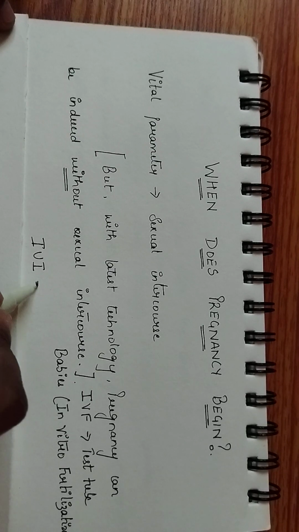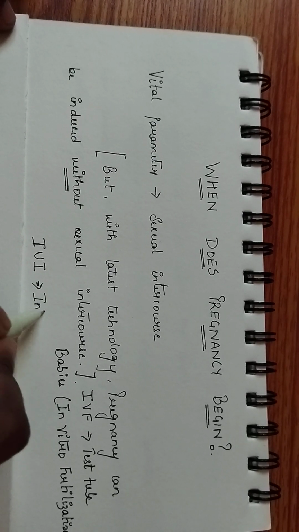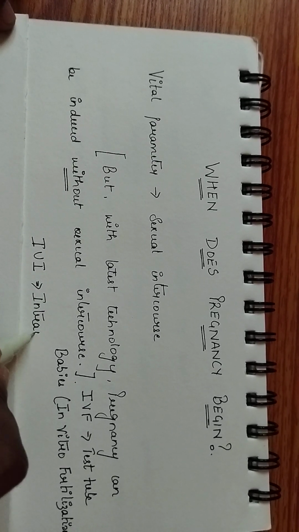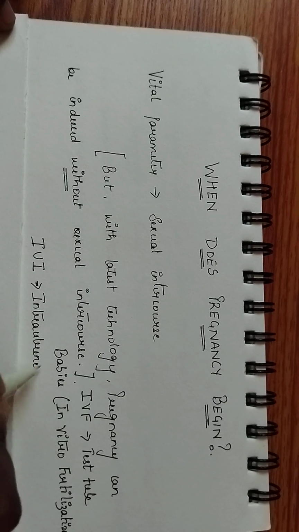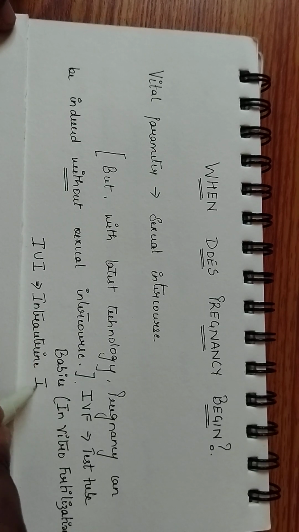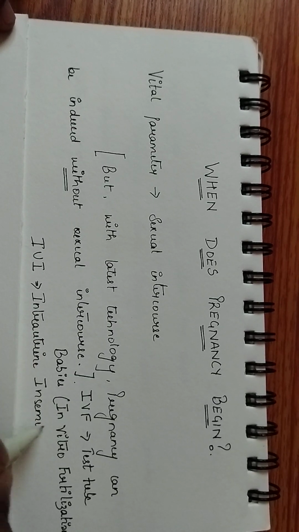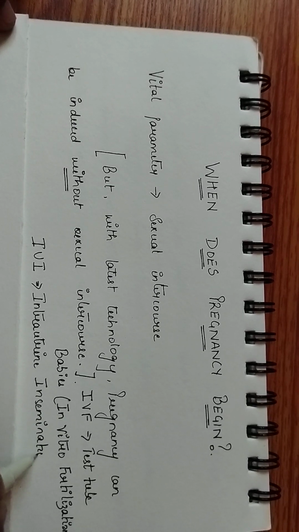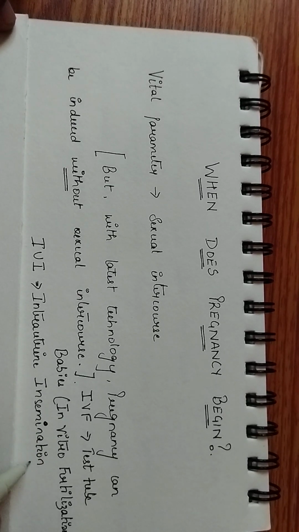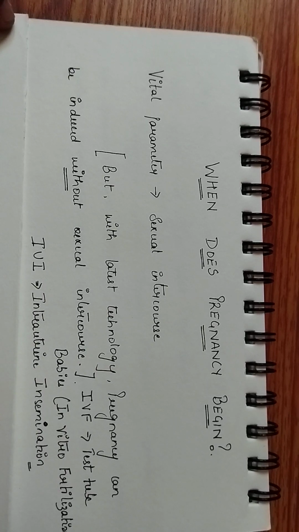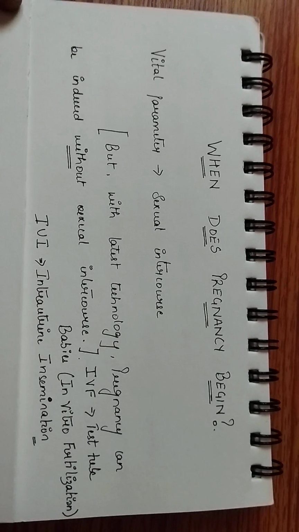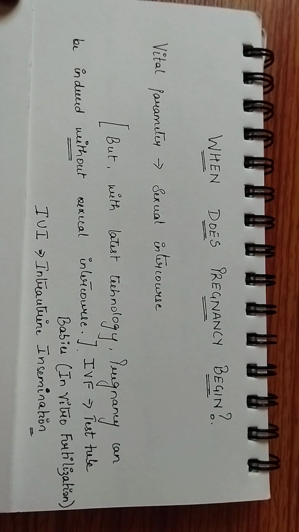What is the full form of IUI? Intrauterine insemination. So these are the two latest technological methods through which pregnancy can be induced in a woman without any sexual intercourse.